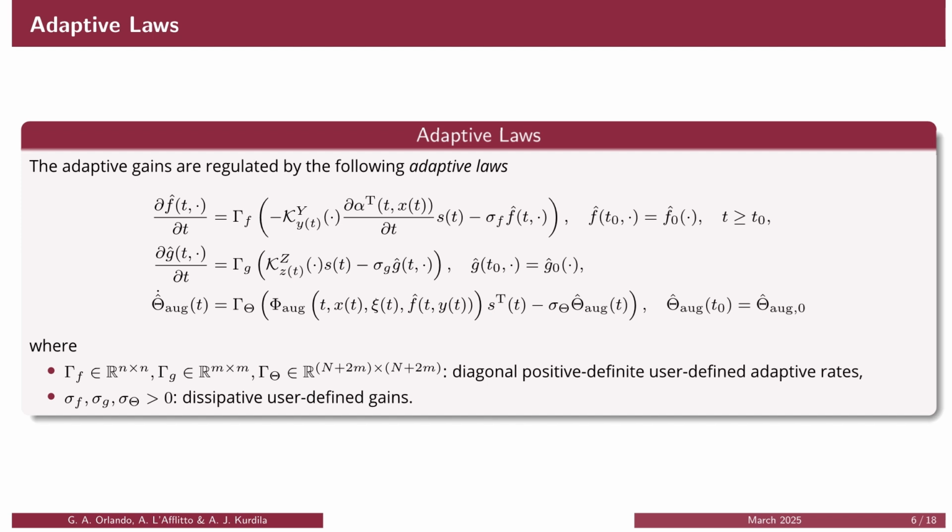Next, we present the adaptive laws. The first two govern the dynamics of the non-parametric gains. Strictly speaking, f hat and g hat rely on infinitely many time-varying coefficients, making direct numerical integration impractical. Later, we will demonstrate how these adaptive laws can be made computationally feasible.